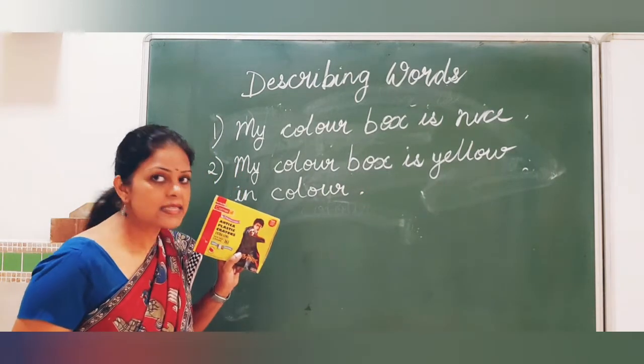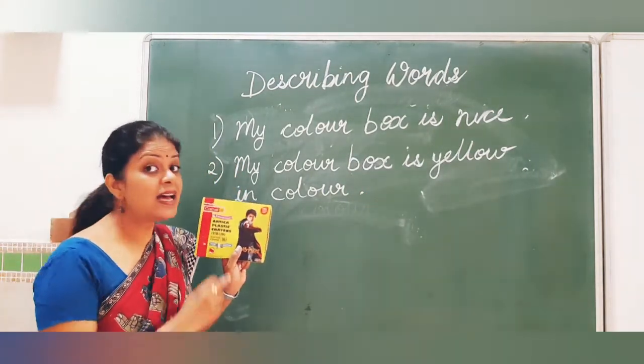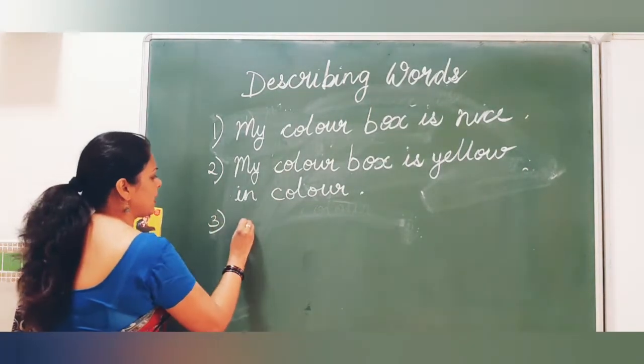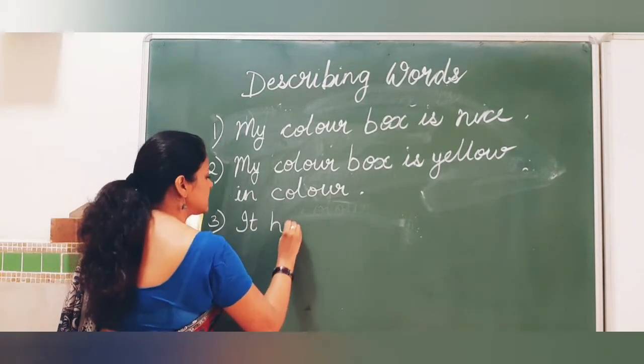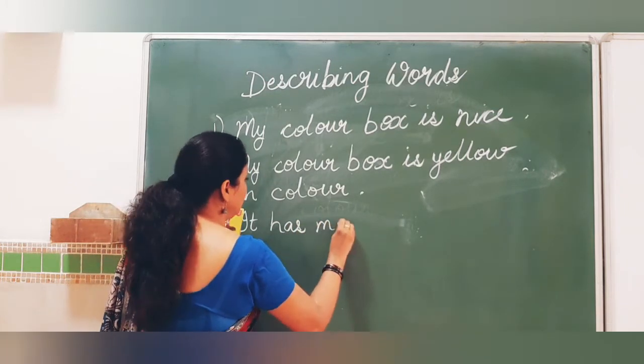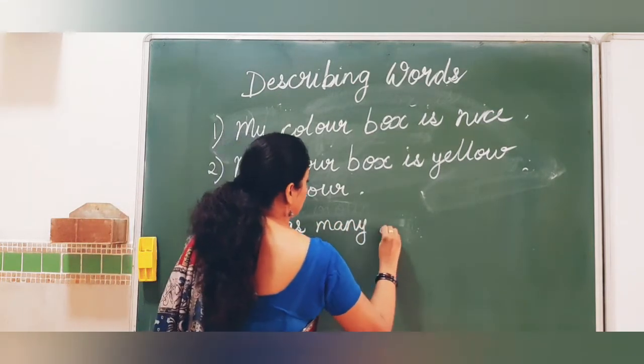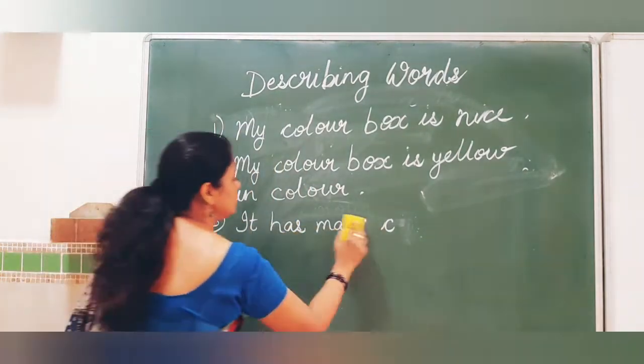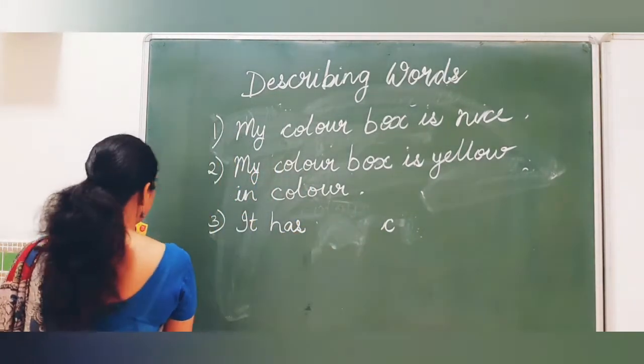Then I can say it has many crayons in it. So my third sentence can be it has many crayons, or I can say it has 10 crayons in it. Okay, I can write now 10 crayons.